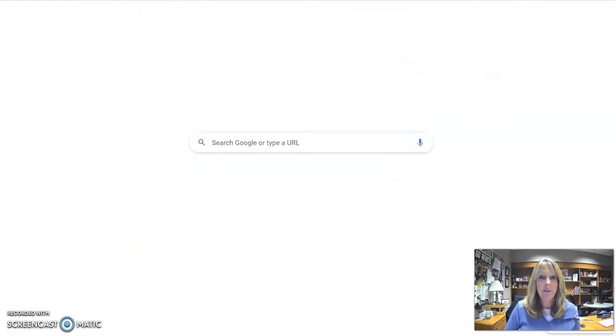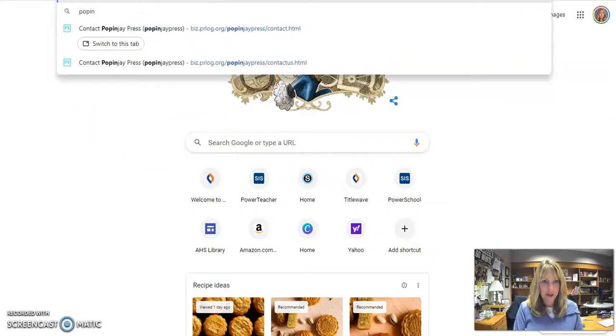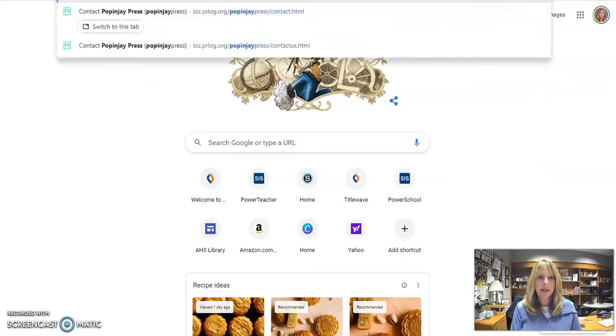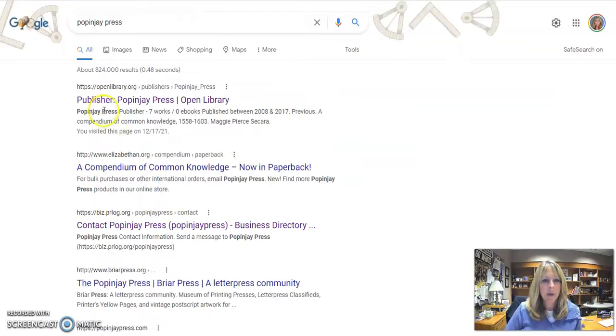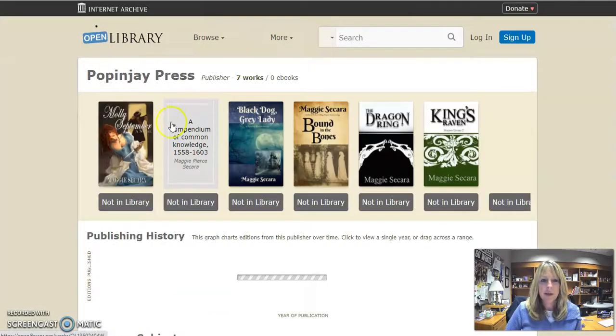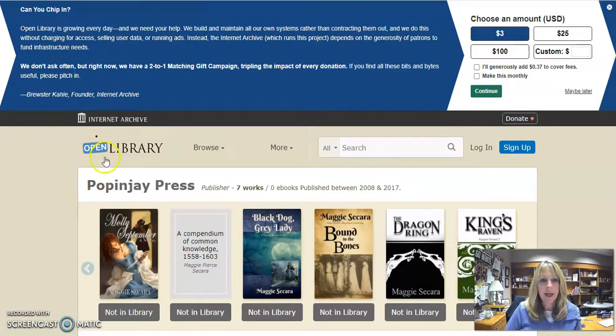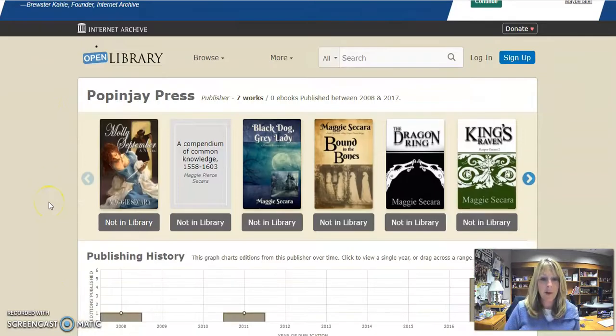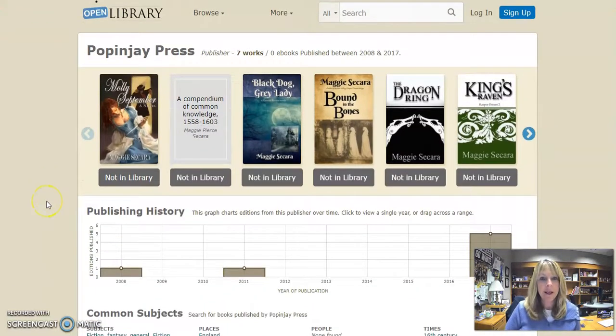So that's a good time to Google something. And I'm going to go Popinjay Press so I can see what this is all about. It says it's a publisher of Open Library. Okay, so what's Open Library? I'm looking at this. Open Library, they're asking for money. Okay, that's one thing that I know is a thing against it. I don't want to have anything where I'm paying for anything like this.